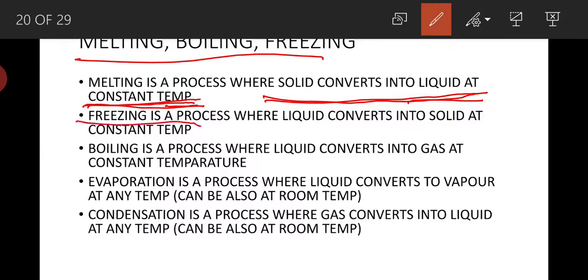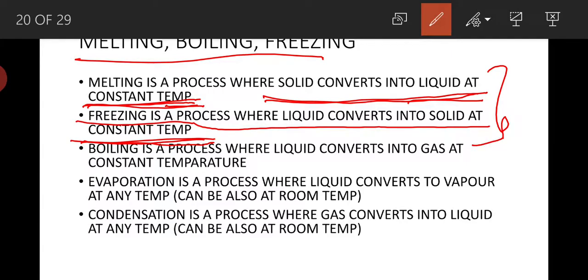Similarly, freezing is a process where liquid converts into solid at constant temperature. For example, water is converting into ice. This also happens at constant temperature only, that is at one temperature only, at 0 degrees centigrade only. Water converts into ice at 0 degrees centigrade only, not at any temperature as in the case of evaporation or condensation, not at any temperature like 10, 20, 30. It will happen only at 0 degrees centigrade. So these two, melting and freezing, are reverse processes of each other.